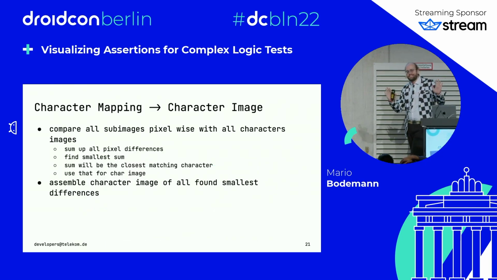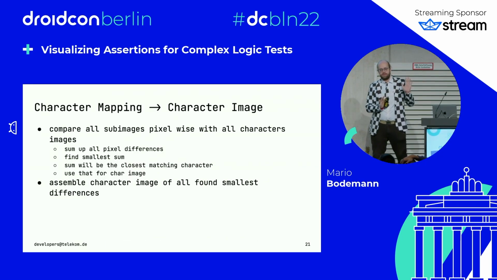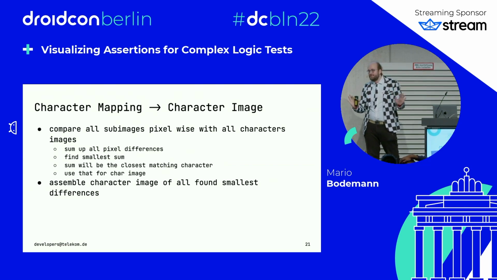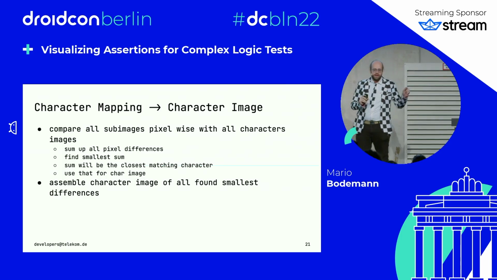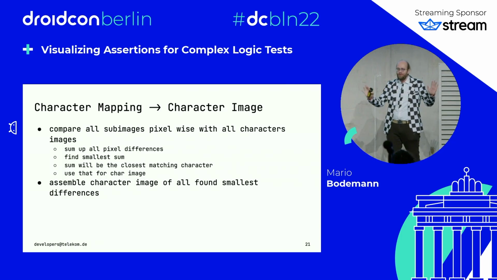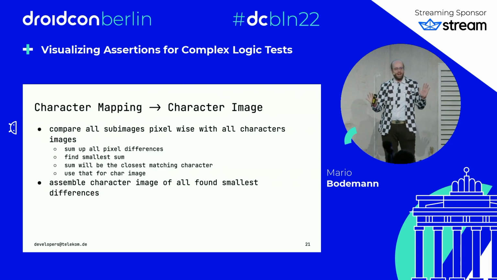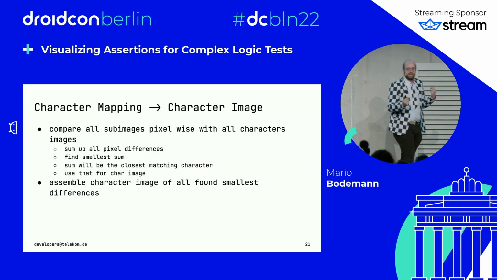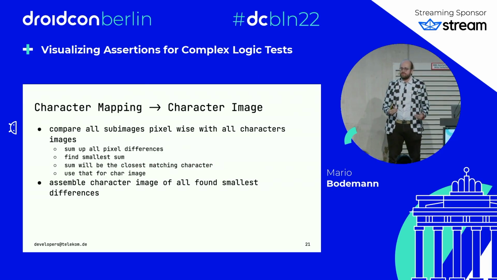Now you have two grayscales. For every region of the image you have a grayscale image, and you have all of the grayscale images of all of the characters. Now you've got to compare. How do you compare two images? In this case, since it's grayscale, I just took the usual difference. I go through all of the pixels of all of the regions of the image with all of the grayscale images of all of the characters we have in our big, beautiful JSON file, and see, when I sum those pixel values up, which one has the smallest difference. This is then hopefully the character that is closest to the region I want to represent with a character.